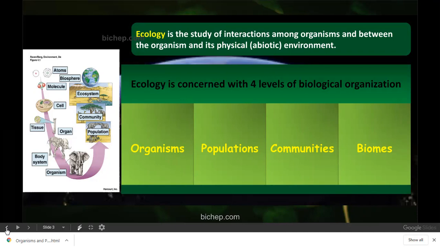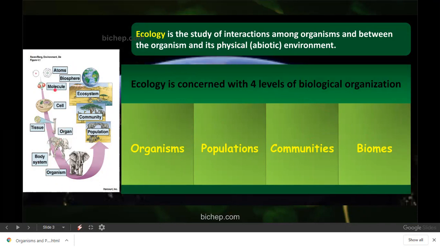Ecology as such is concerned with four different levels. You can see what the four different levels are here. One, organism, second, population, third, communities, and then biomes. Ecology has its turn from atmosphere, biosphere, ecosystem, community, population, organism, body system, organ, tissue, cell, and a molecule.